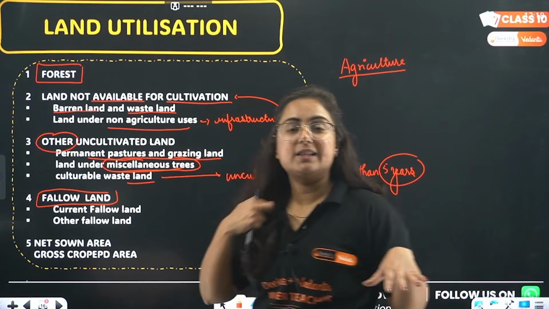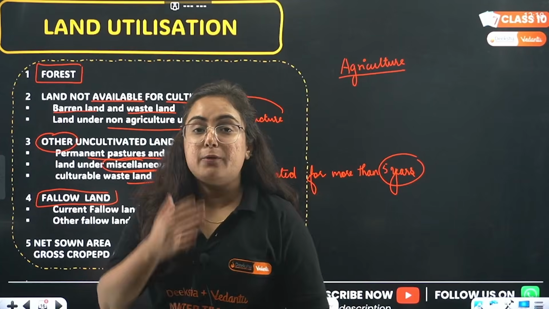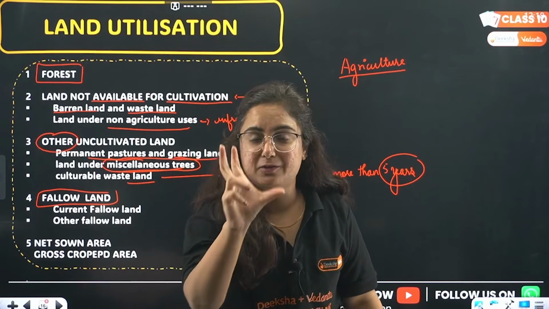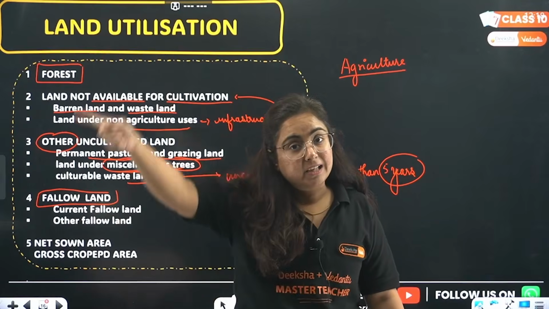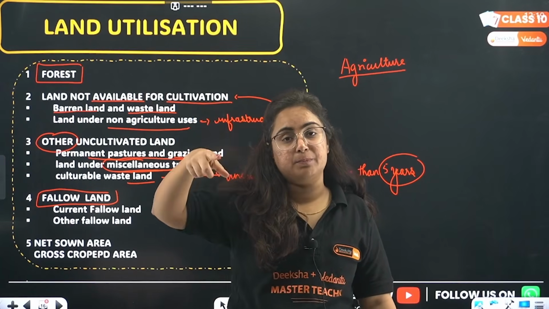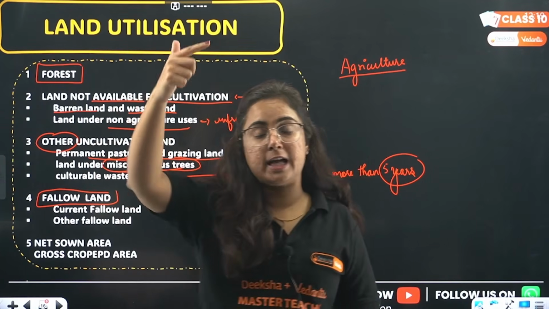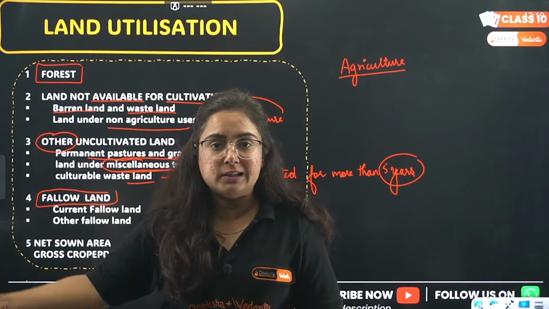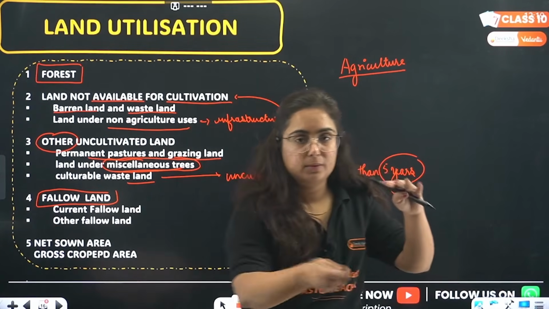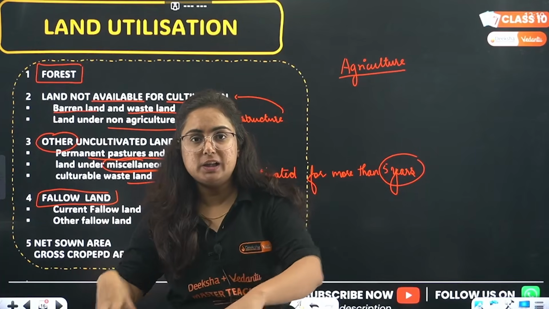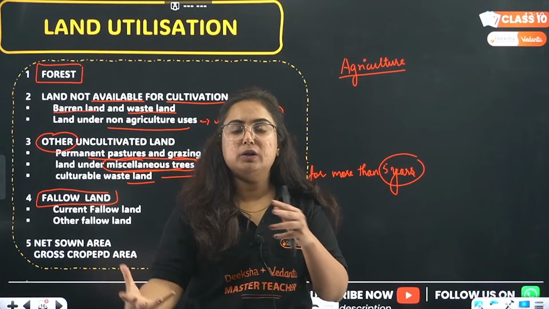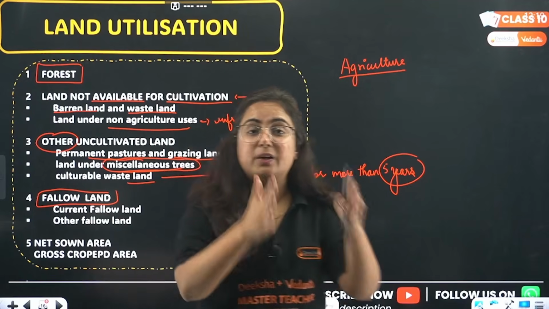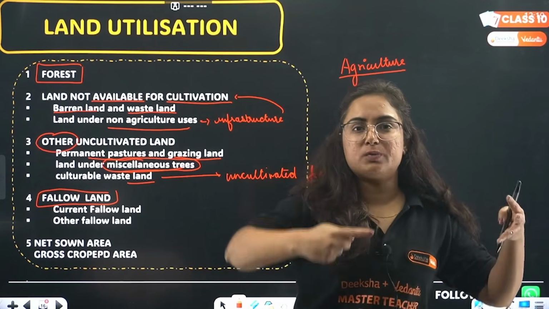Okay. Now another category is fallow land. Right, you might have studied this in biology. What happens, beta? Fallow land is a land that is left uncultivated for a specific period of time so that it regains its fertility. If you remember slash and burn agriculture, what happens during that time? We cut the forest, grow the crops over there, then the leftover is just burned, and then we move to another place. Why? Because that was the natural way to regain its fertility.